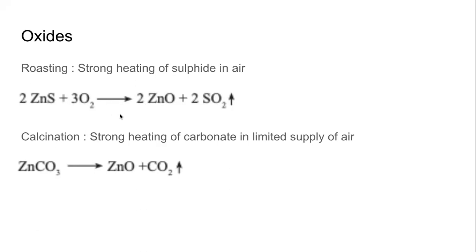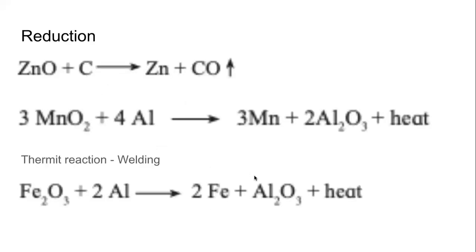No knowledge of science is required, just common sense is required. The input to the roasting is ZnS. The input to calcination is ZnCO3. I'm asking you, what will be the input to the next step? And common sense will tell us that whatever was made in this step will be the input of the next step. So what was made in this step? Zinc oxide. So zinc oxide becomes the input to the next step, which is purely reduction.